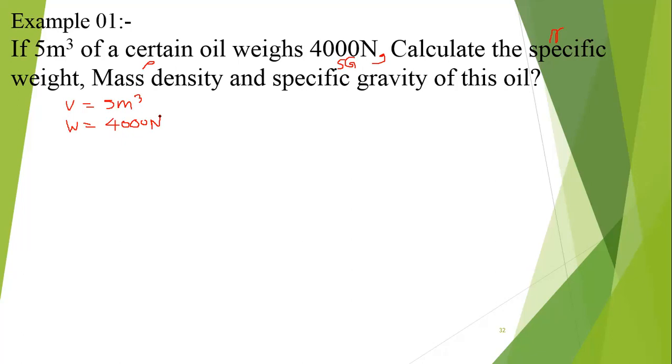Specific weight gamma is equal to what? Gamma is equal to W divided by V. Simply you can say this is 4000 divided by 5.